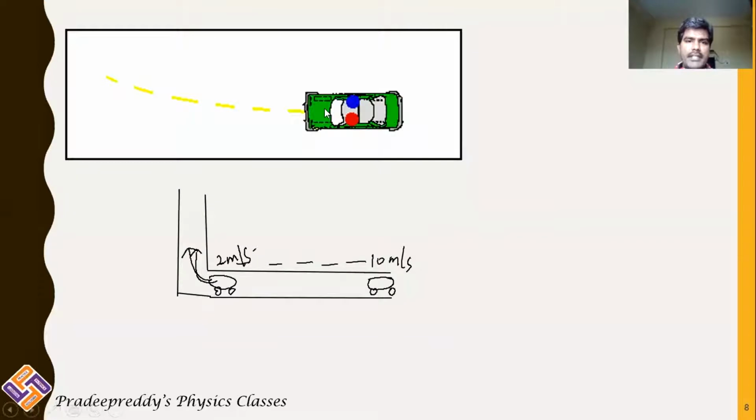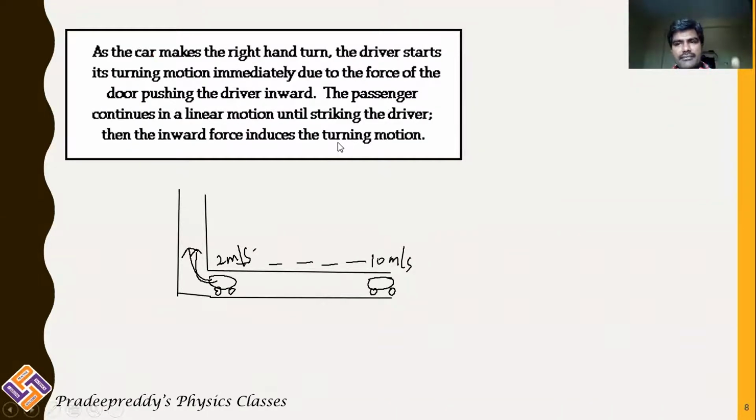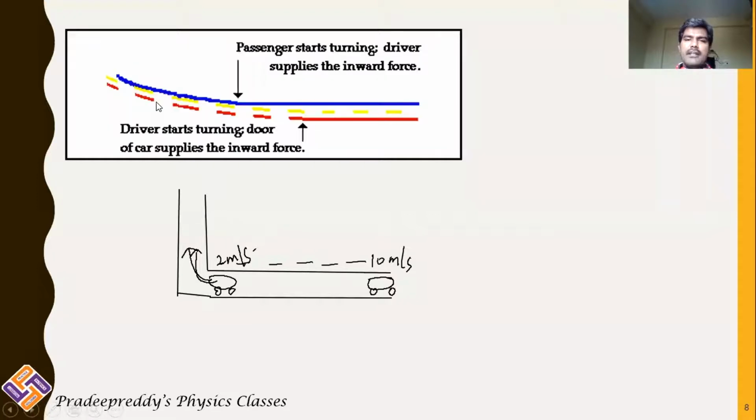See, observe carefully in this animation. The blue color person is being drifted, or pushed left side, because the car is taking a right turn. So therefore you can observe clearly now, the blue color person is being drifted leftward because the car is taking a turn to the right side.